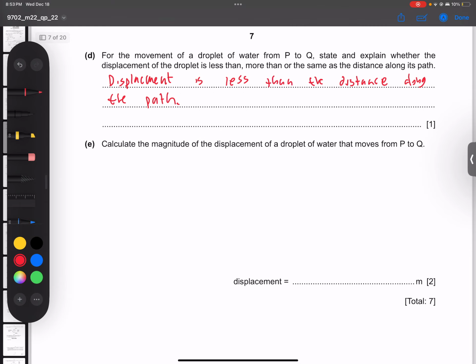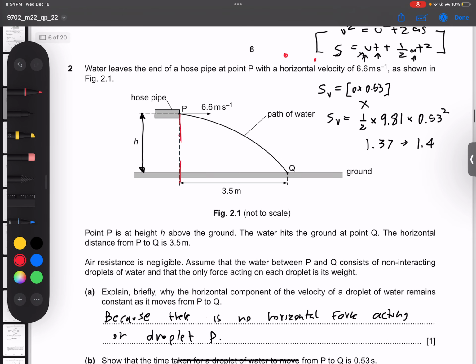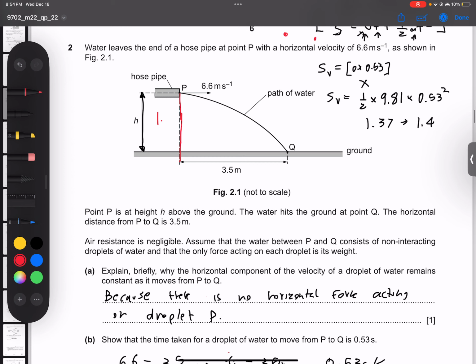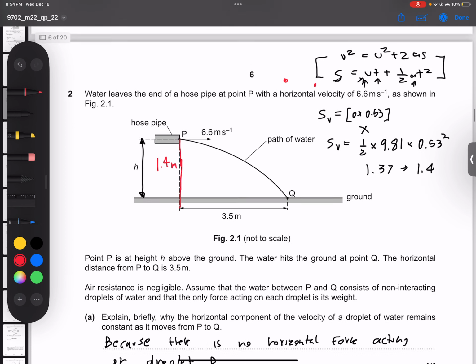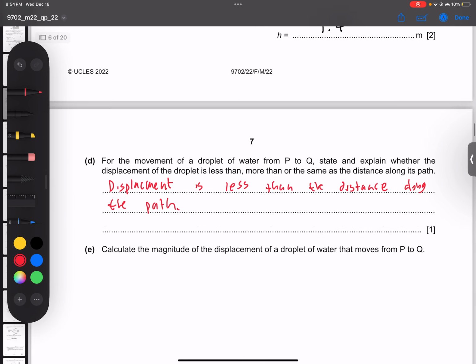Now, calculate the magnitude of the displacement of a droplet of water that moves from P to Q. If you want to pause and attempt this question yourself, you can. I will be answering it in 3, 2, 1. Okay, so they want the magnitude of the displacement, right? We found the displacement height, and don't forget, displacement and height are the same in this scenario, to be 1.4 meters. That's the vertical displacement. We found the horizontal displacement to be 3.5 meters.